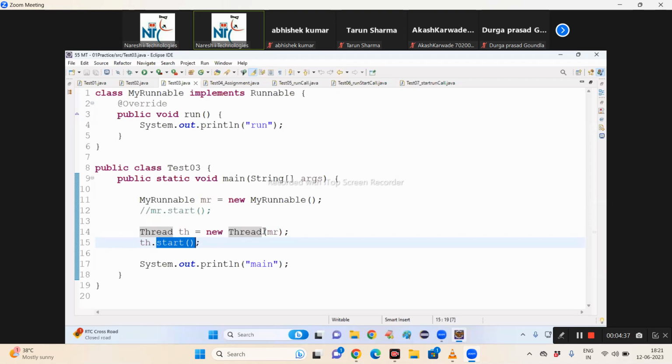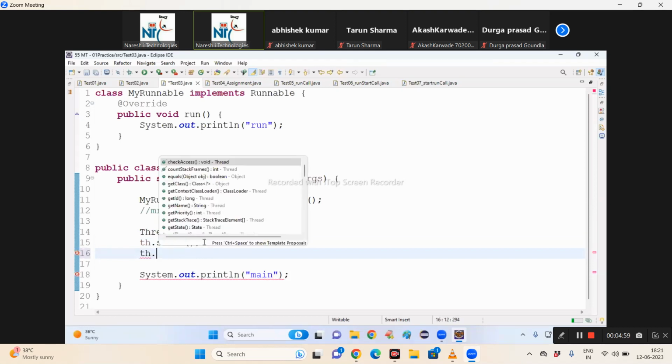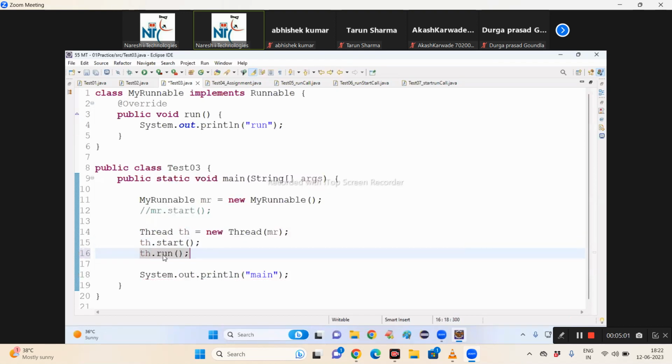If you call the start method using a Thread object, its own run method executes, but we want to execute our run method. So you have to call the start method using a Thread object by passing my Runnable. Then how is the run method executing from my Runnable class? Simple. Inside the Thread class, the run method is called.